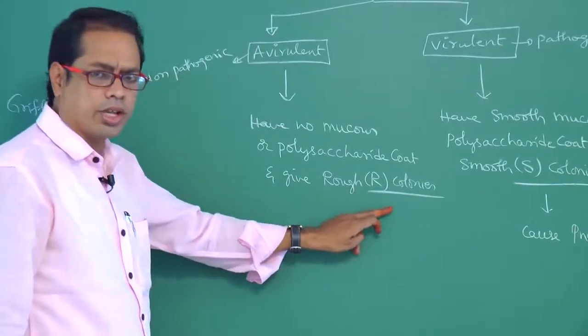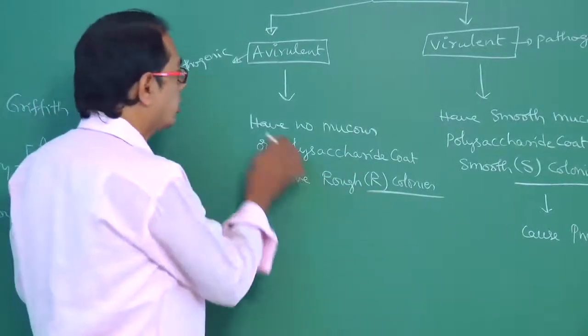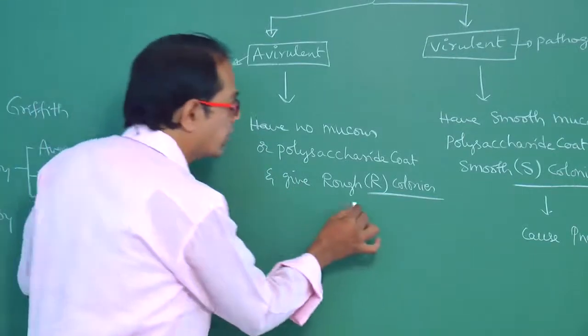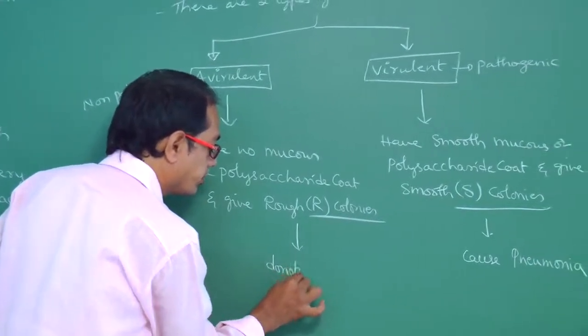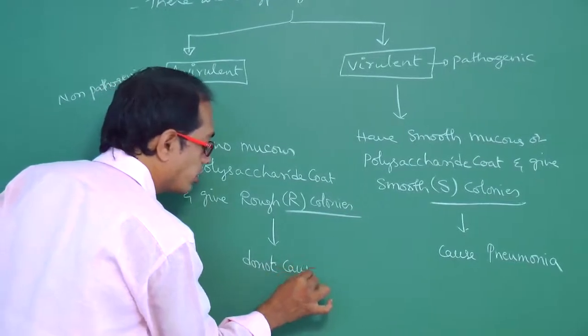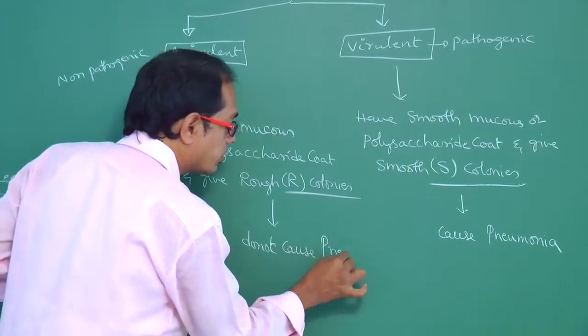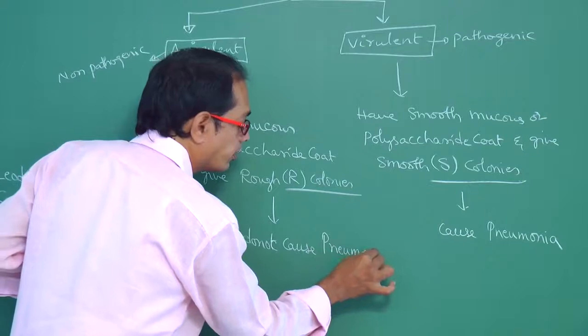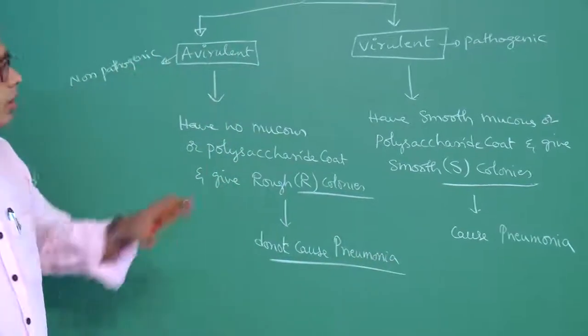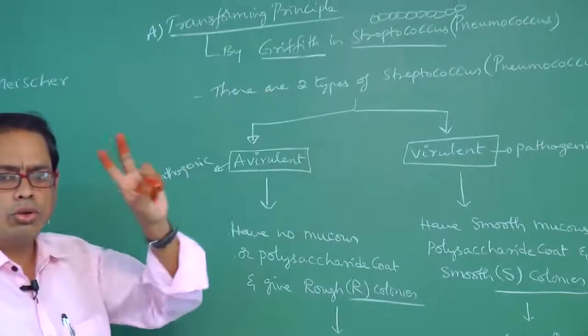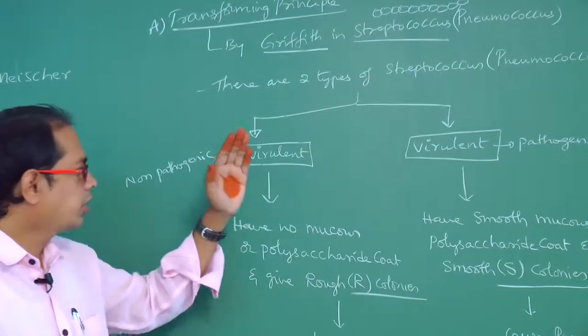If R colonies, R strains are present means they are non-pathogenic, no? That means they do not cause pneumonia. So that means in Streptococcus, two types of strains are present.